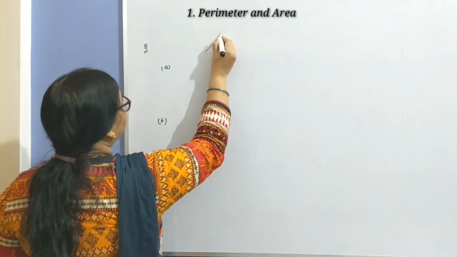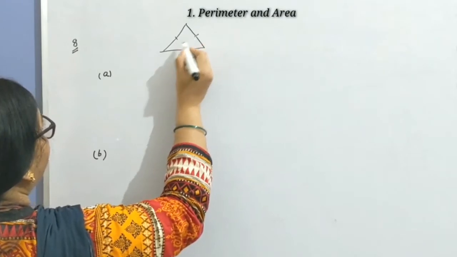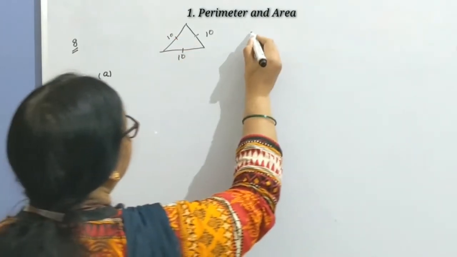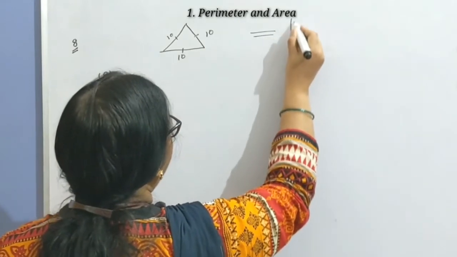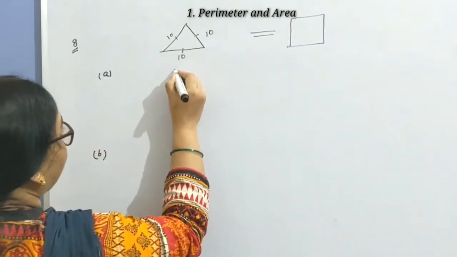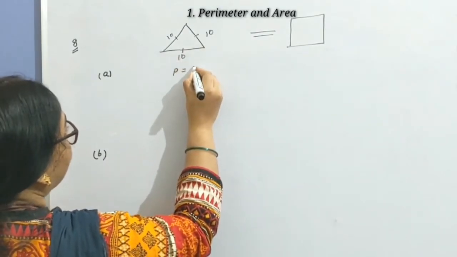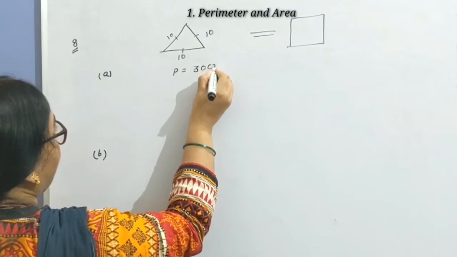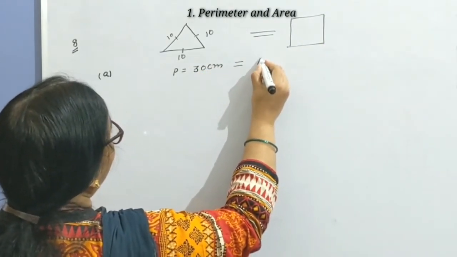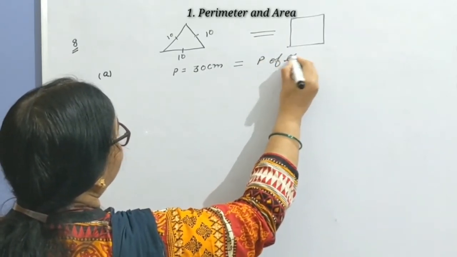This triangle shape, an equilateral triangle which measures 10 centimeter, is converted to a square shape. It means the 2 perimeters are equal. Here the perimeter of this triangle is 10 plus 10 plus 10 equals 30 centimeter, and the same is the perimeter of the square.